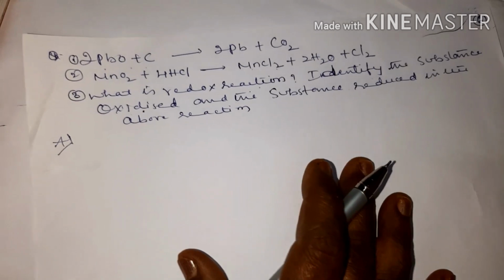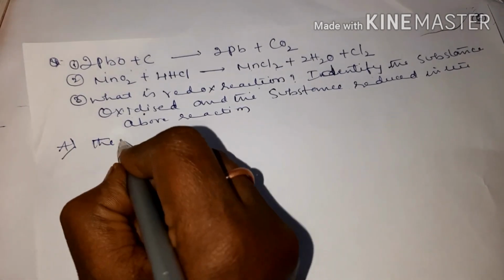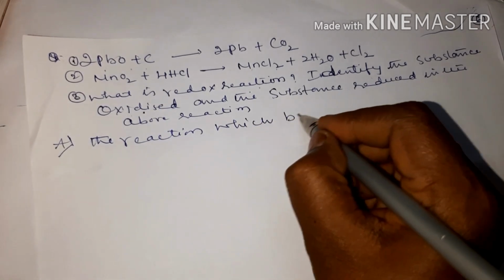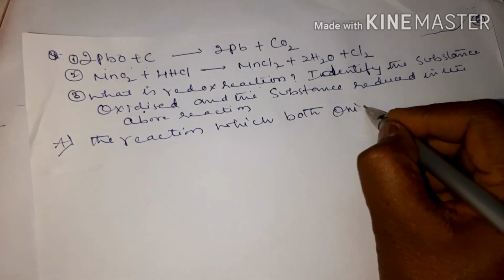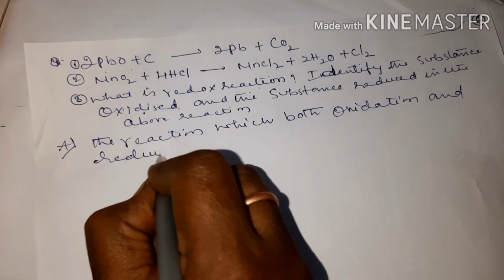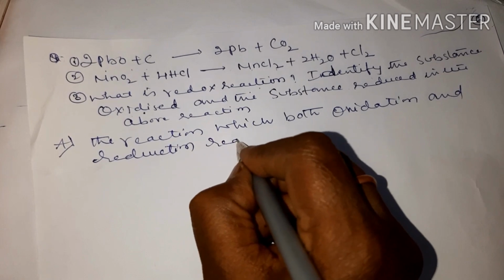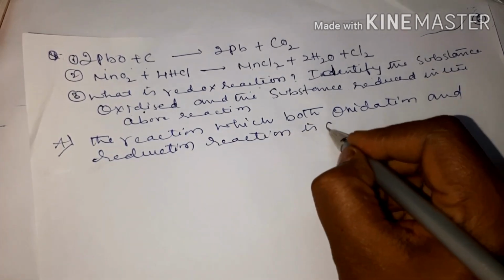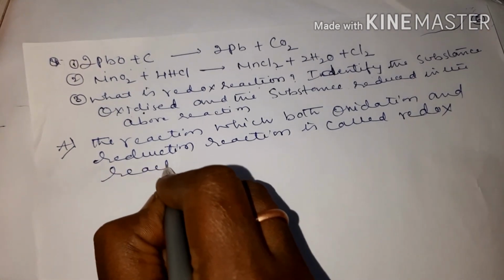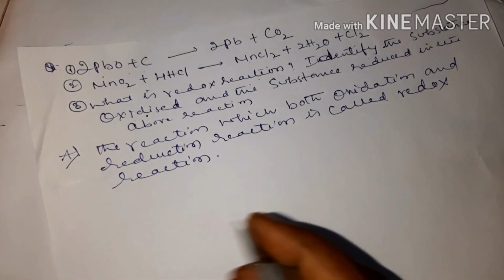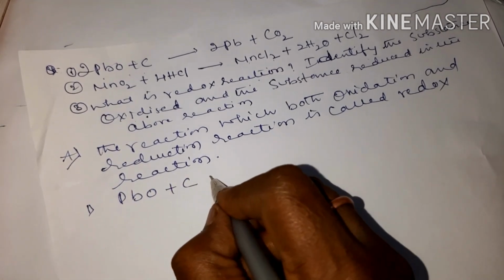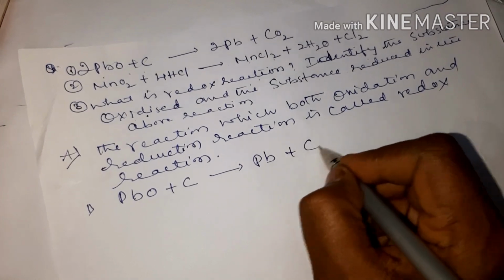The reaction which has both oxidation and reduction is called redox reaction.